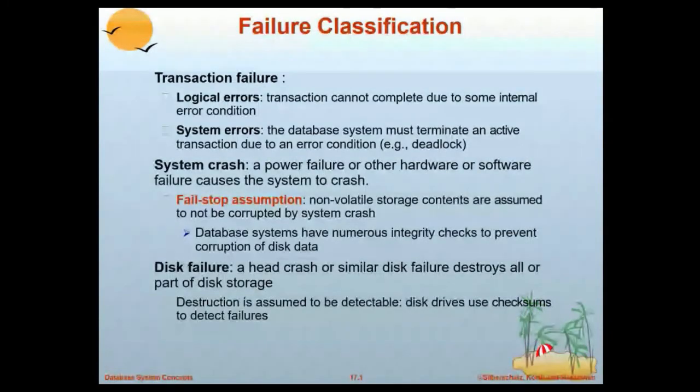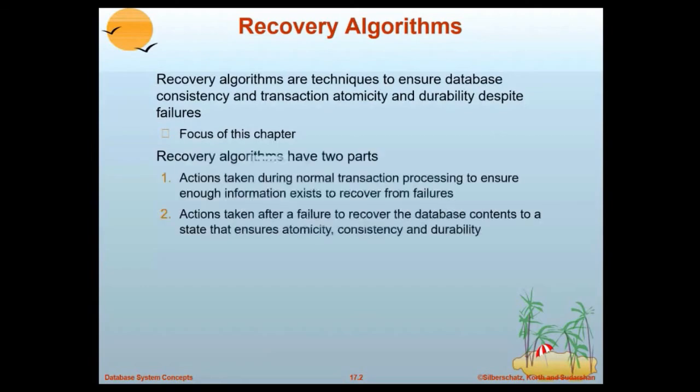And we understood that if a failure occurs, the system has to be recovered from the failure. So how is the system going to recover from the failure? We have learned in the chapter called recovery algorithms. In recovery algorithms, some actions are to be taken before the transaction, before updates take place, and after the updates take place.